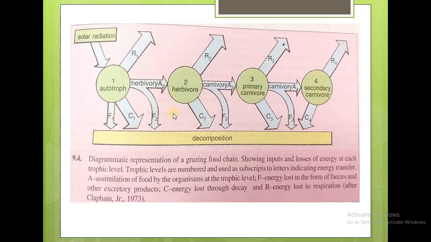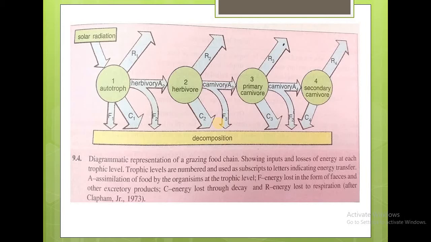F1, F2, F3 represent the energy lost in the form of feces and excretory products, C represents the energy lost through decay, and R represents the energy lost to the environment by respiration.